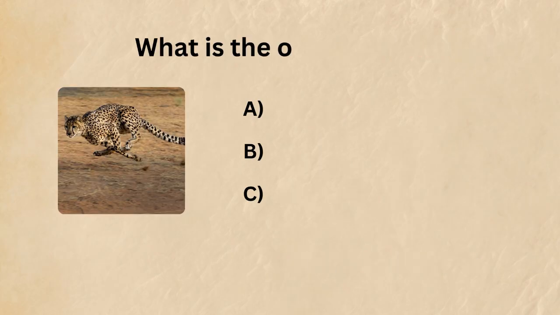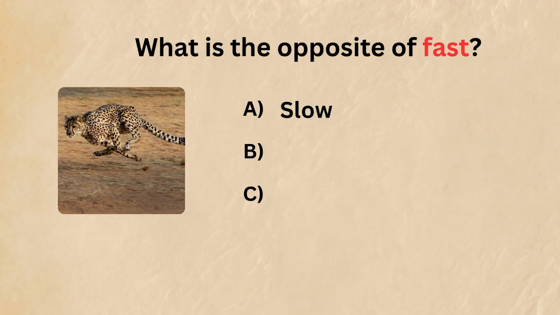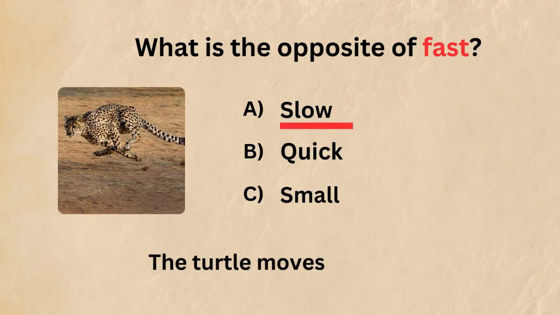3. What is the opposite of fast? A. Slow. B. Quick. C. Small. Answer: slow. Example sentence: the turtle moves very slow.